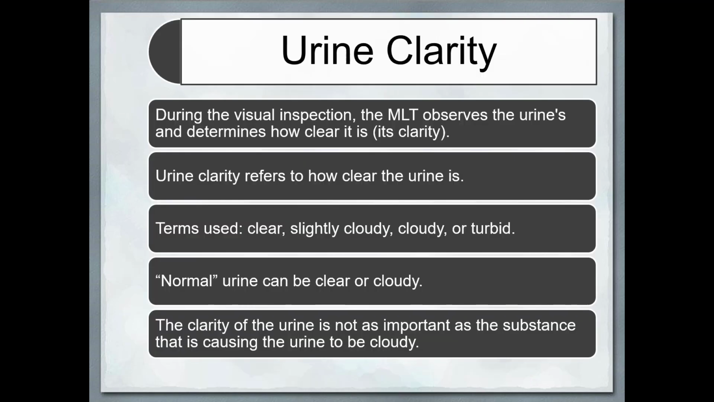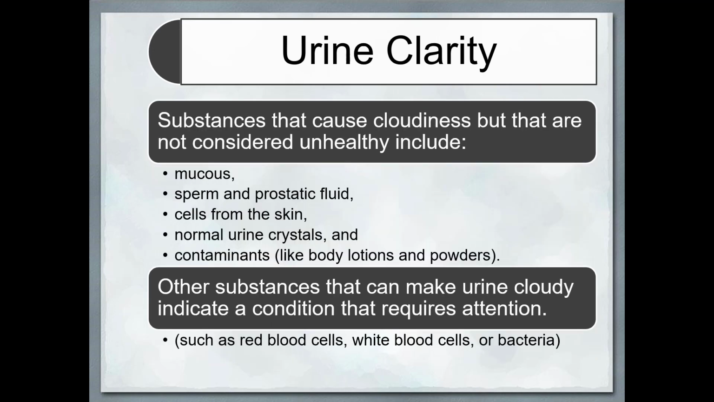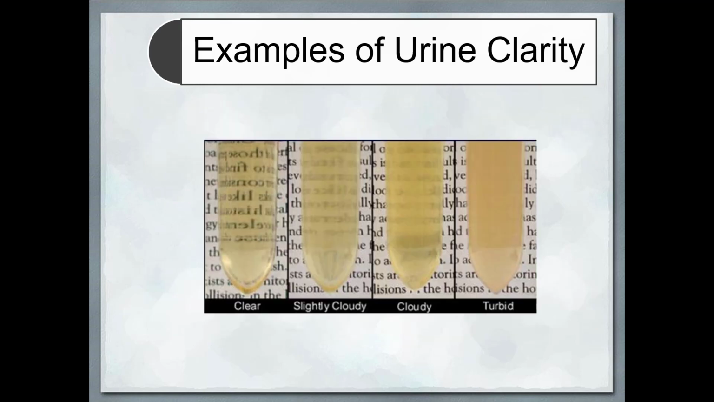Urine clarity. The usual terms used are clear, slightly cloudy or turbid. Normal urine is clear or slightly cloudy. Urine cloudiness can be due to mucus, sperm or prostate fluid, cells from the skin, normal urine crystals and contaminants also. This is the way you measure it. You keep a printed paper at the back. If you can read that, it is clear, then slightly cloudy and turbid.